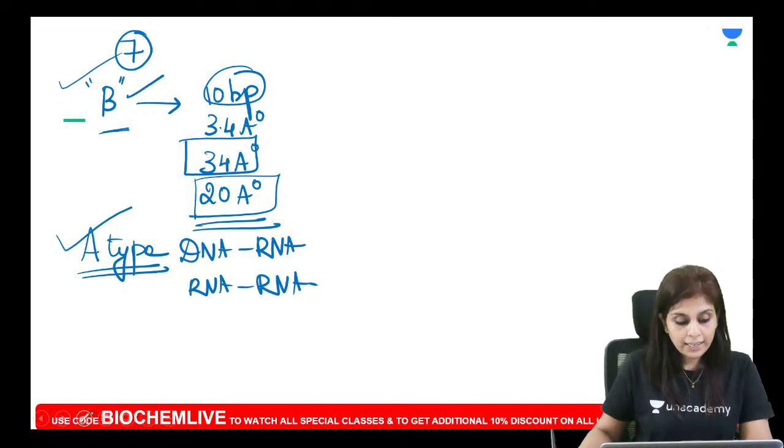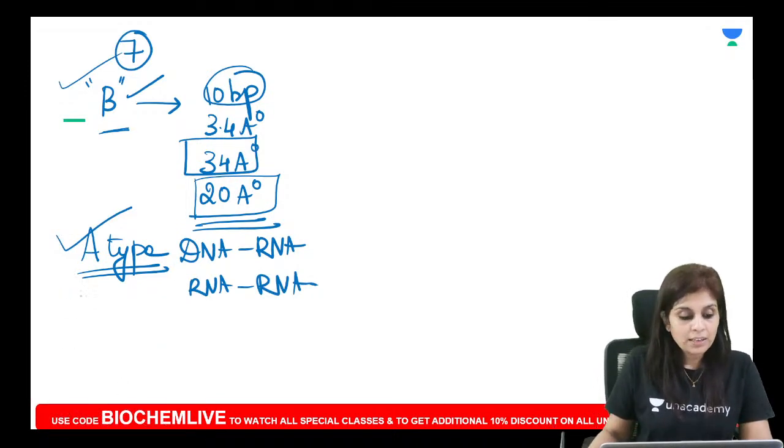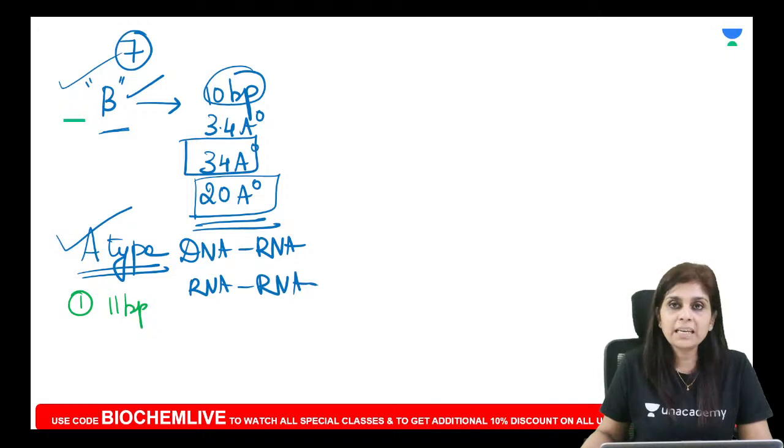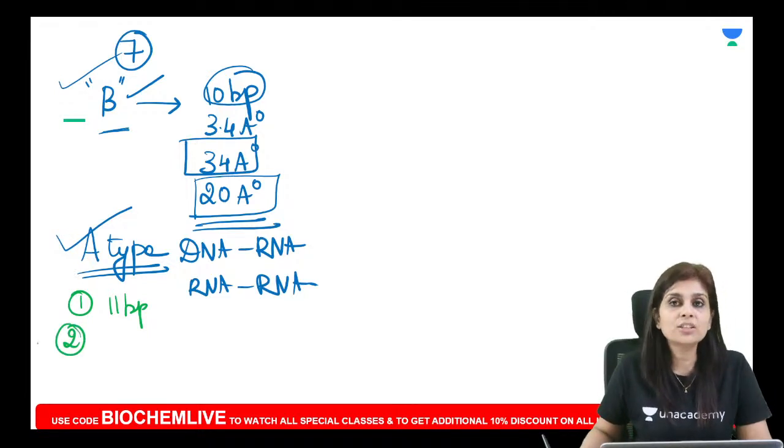And in A type, there are 2 classical features which you have to memorize. The first feature is that for every full turn, there are 11 base pairing. In B type, I said there are 10 base pairing. In A type, there are 11 base pairing. The second fact about A type is there is no major or minor groove.